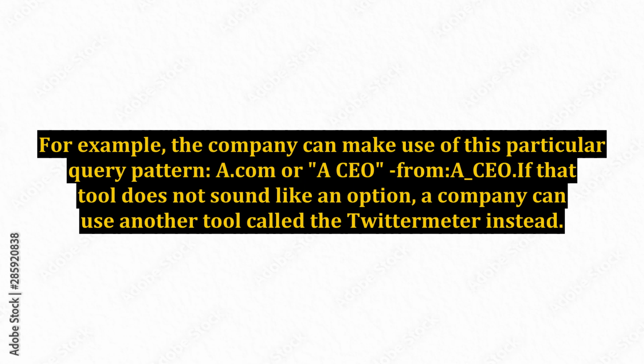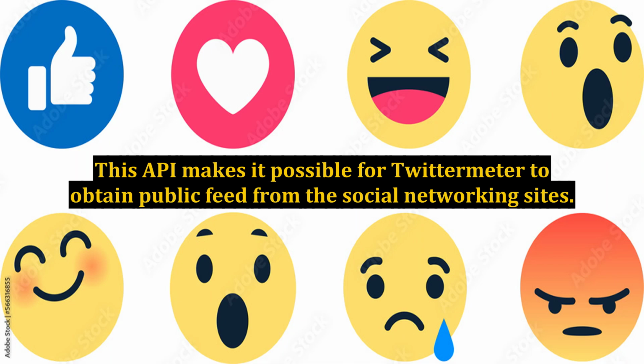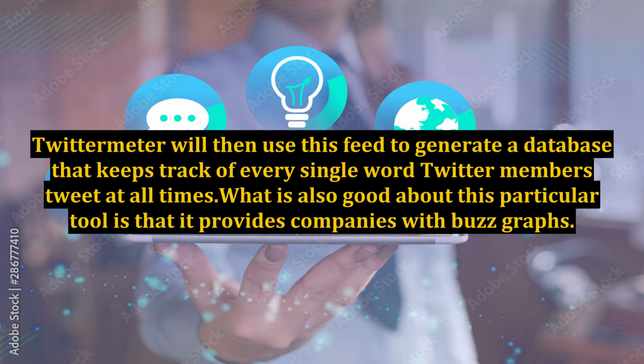If that tool does not sound like an option, a company can use another tool called Twittermeter instead. This is a tool that takes advantage of the API, which stands for Application Programming Interface, used by Twitter. This API makes it possible for Twittermeter to obtain the public feed from the social networking site. Twittermeter will then use this feed to generate a database that keeps track of every single word Twitter members tweet at all times.